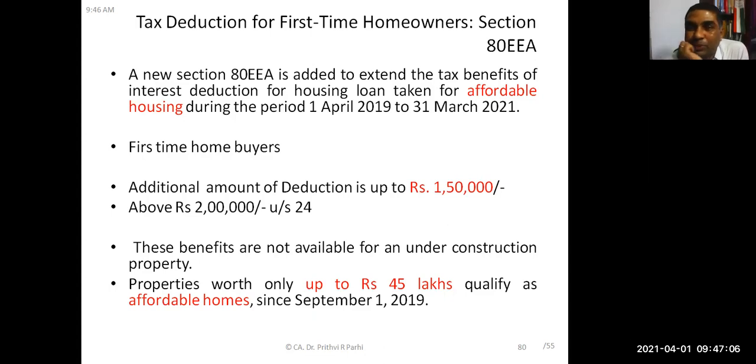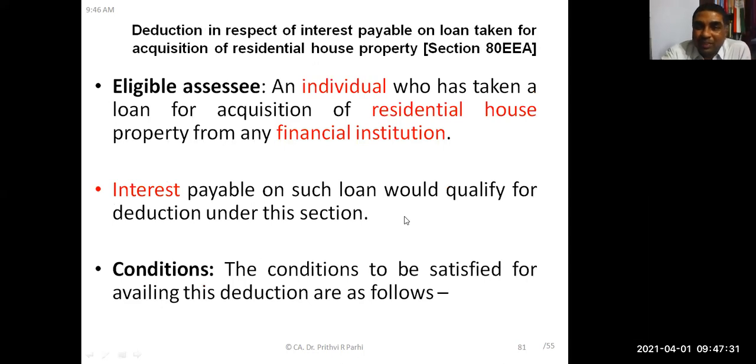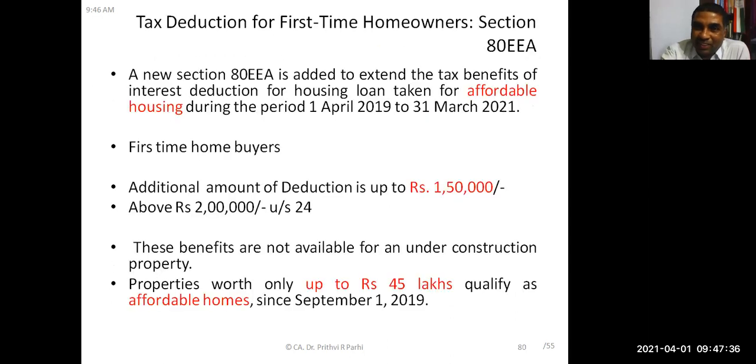Under 80EE, how much? 50,000. 80EEA, how much? 1,50,000. This is above 2 lakh rupees under section 24. What is an affordable house? Affordable house means the value of the house is up to, can you read it here, the last line, 45 lakh. Under 80EE, the amount was how much? 50 lakh, sir. Okay, 50,000 interest under 80EE, and under 80EEA it is 45 lakh house value and 1,50,000 interest.